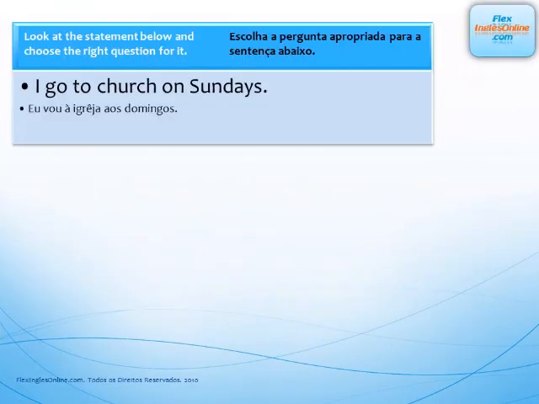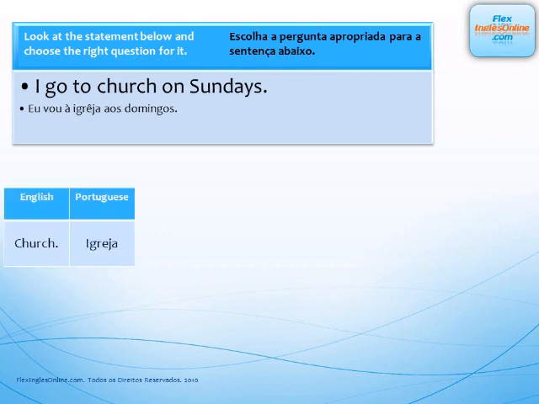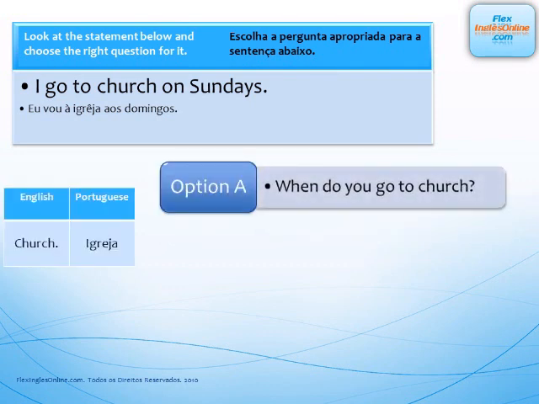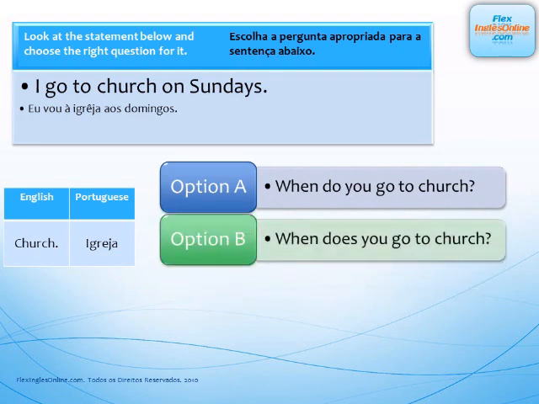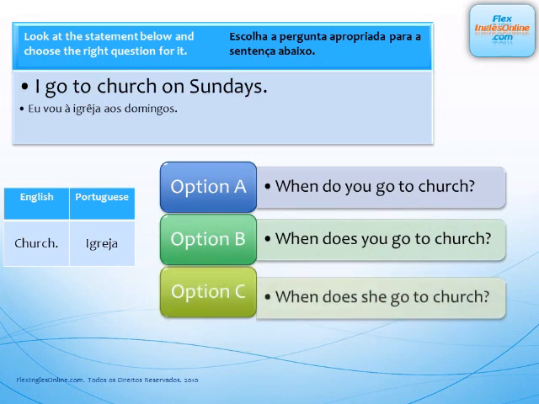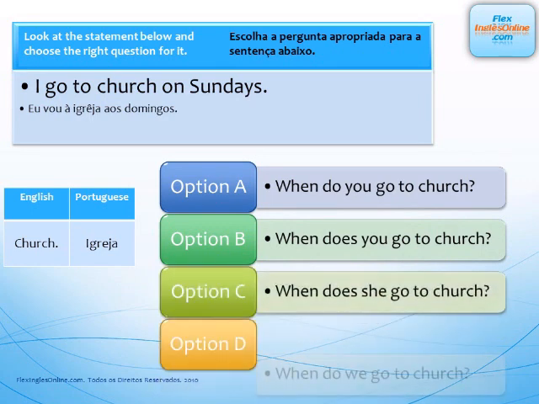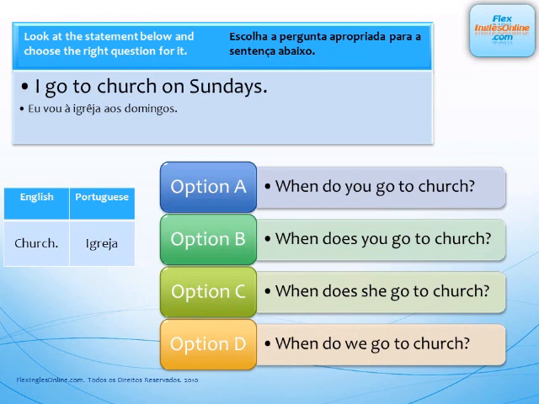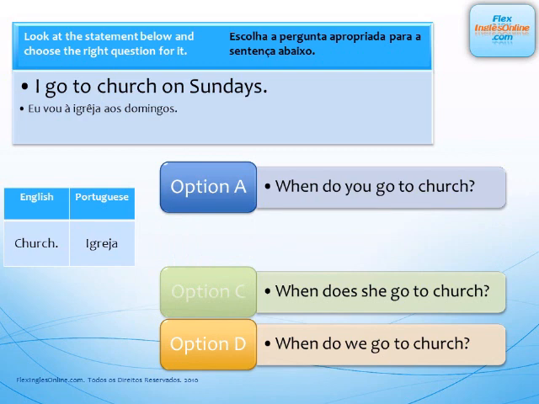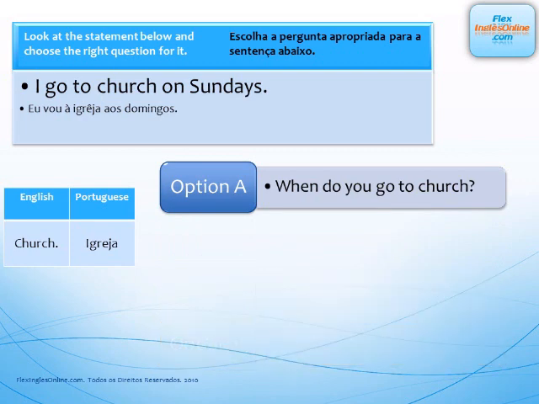Now, I go to church on Sundays. Church, that's the vocabulary. So option A, when do you go to church? Option B, when does you go to church? Option C, when does she go to church? And option D, when do we go to church? So the correct option in this case is, when do you go to church? So I can answer, I go to church on Sundays.